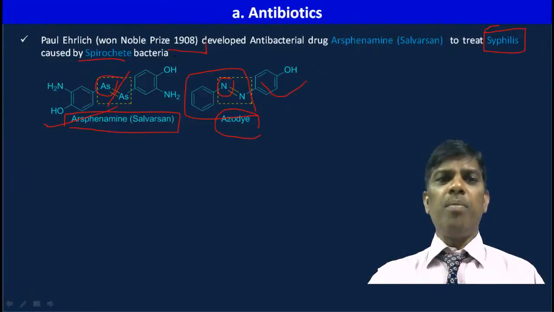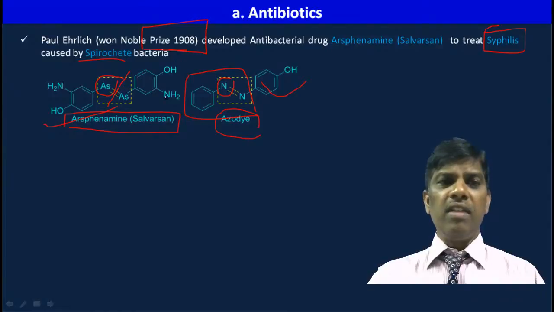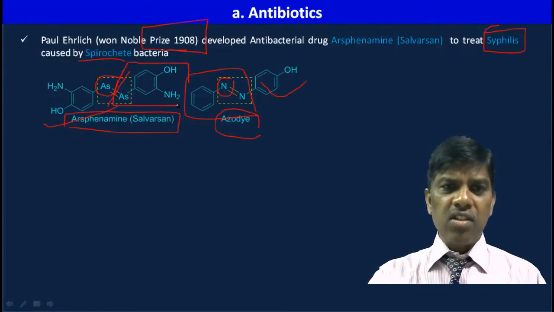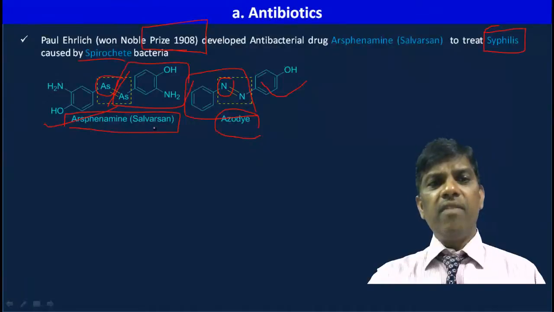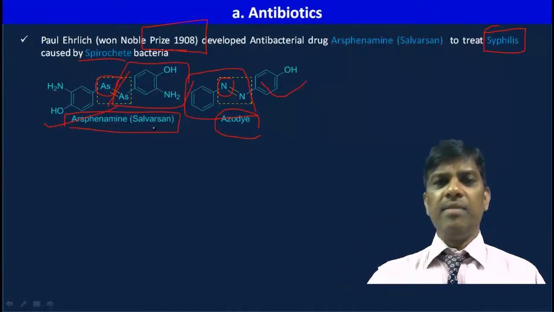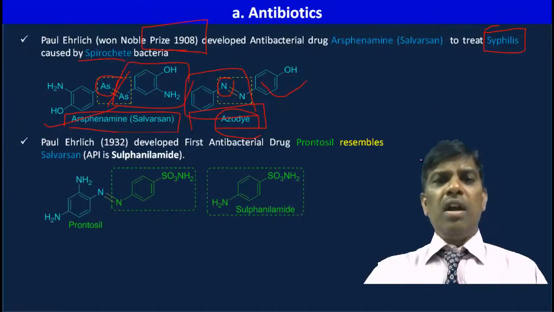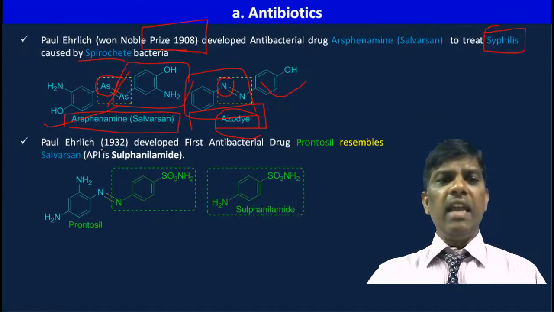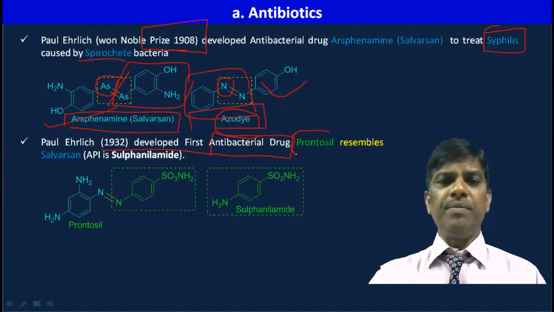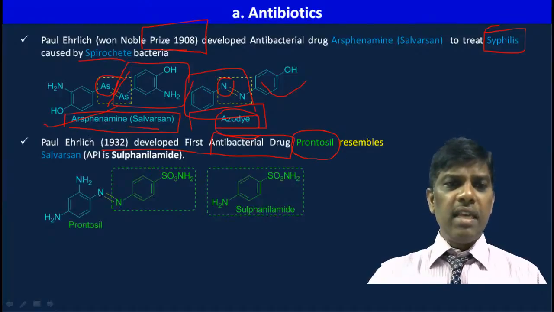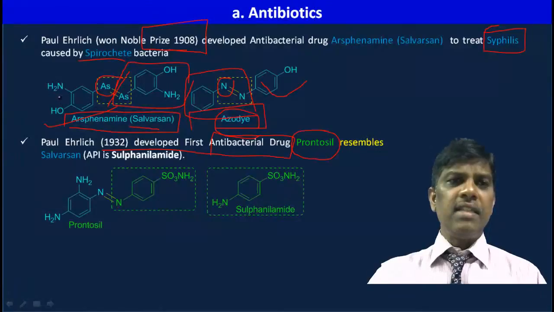He did not stop working on these drugs. When he looked into the structure, salvarsan also had a dye-like color, very similar to an azo dye, so he kept working on azo dyes. Based on this, he invented a new antibacterial drug, Prontosil, which resembles salvarsan. See, this is nitrogen double bond nitrogen, and on this side is an amine, and this is a hydroxyamine.